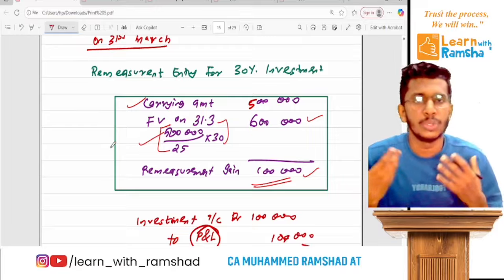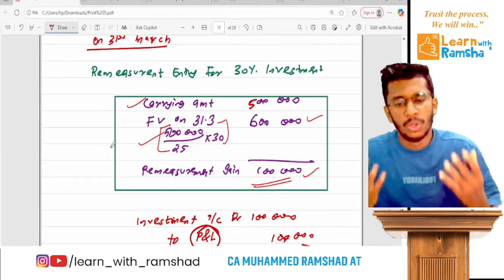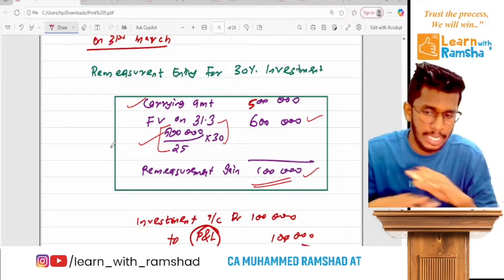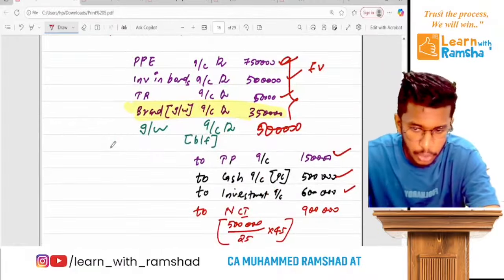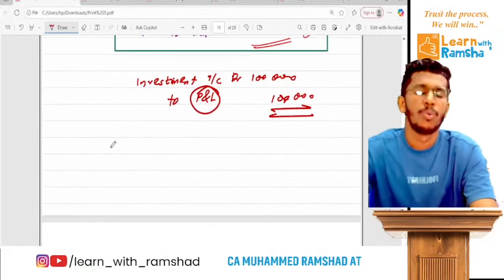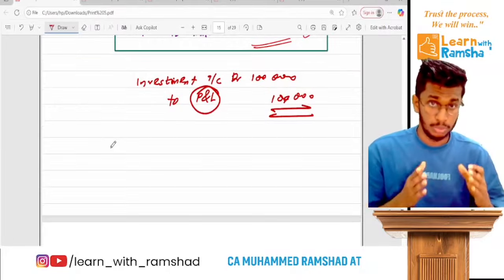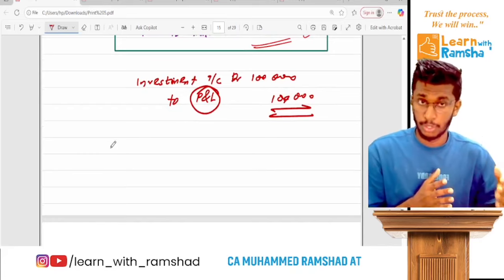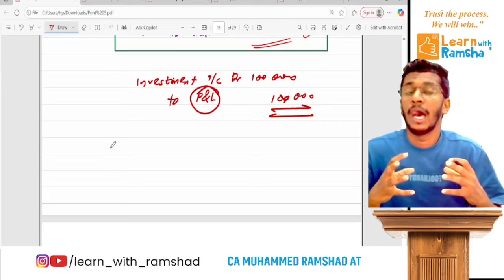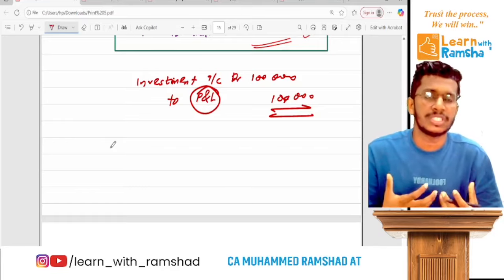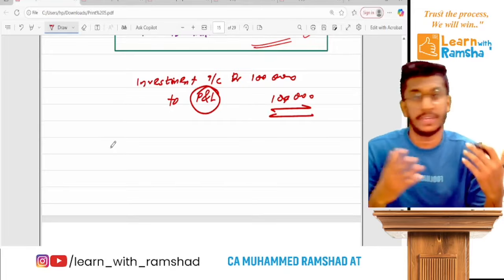Ready? The next entry is the OCI transfer, but related to PHI there was no OCI balance. So there is no such information. We don't require that entry. Now we pass the transition entry. Here you remember what journal entry we pass: assets at fair value, to liability at fair value, to PC, that means the PC of new shares. If it is the first time you purchase a controlling stake, you pass the entry: assets at fair value, to liabilities, to PC, to NCI, difference goodwill or gain on bargain purchase.